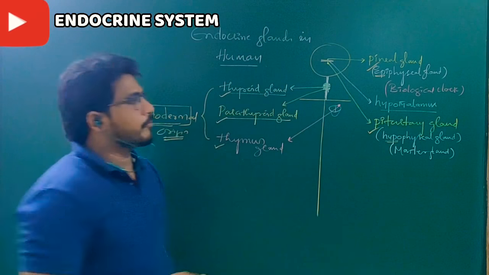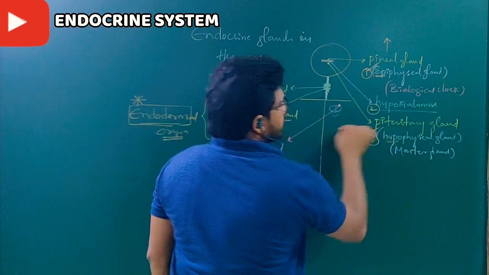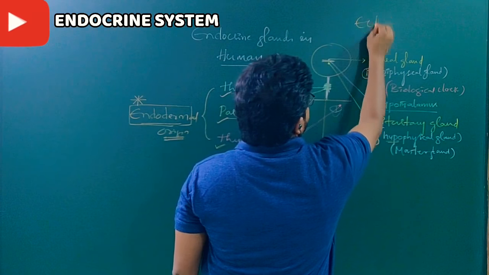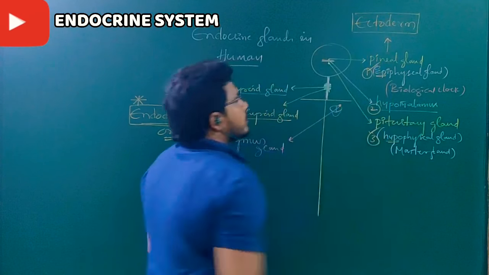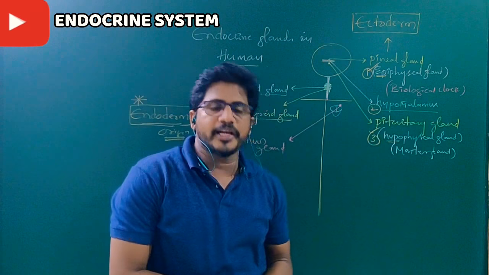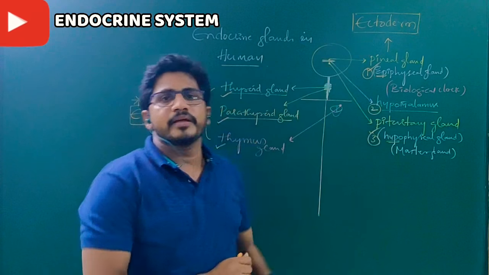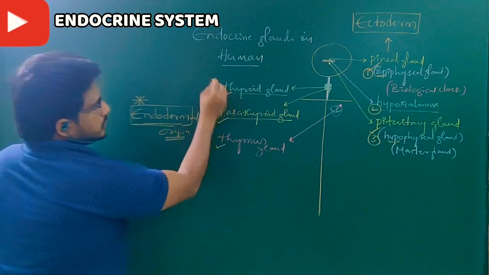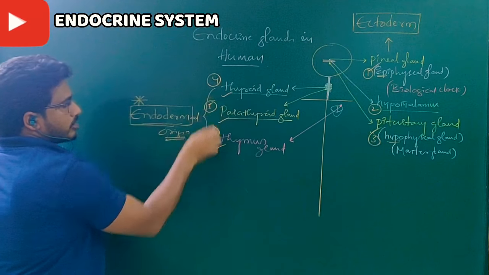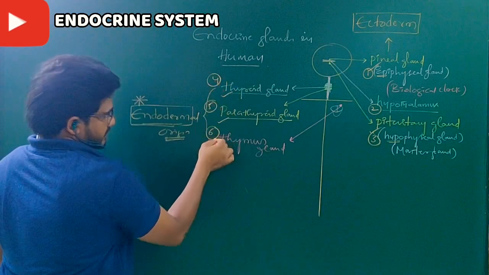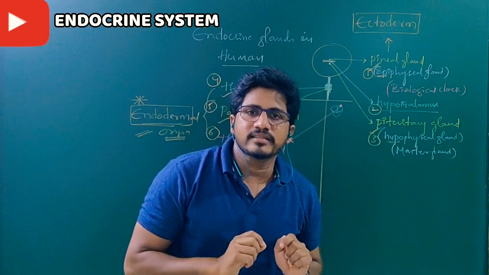What about the other three? Those three have a common point too. These three, the pineal gland, hypothalamus and pituitary, are derived from ectoderm. Ectoderm means the outermost layer. During embryo development, the pineal gland, hypothalamus and pituitary are derived from ectoderm. Whereas the fourth, fifth and sixth, thyroid, parathyroid and thymus, are derived from endoderm. So far we have seen six endocrine glands.